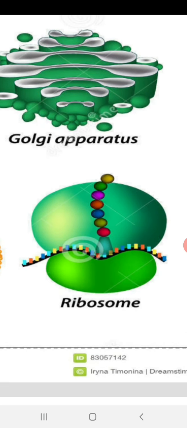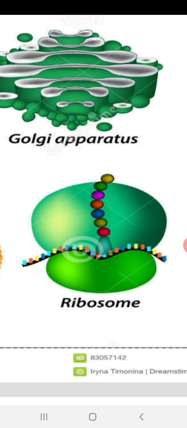These are nothing but amino acids. They come and bind to each other, and a peptide bond is formed between two amino acids. In this way, a long polypeptide chain is formed, after the completion of mRNA codon reading.